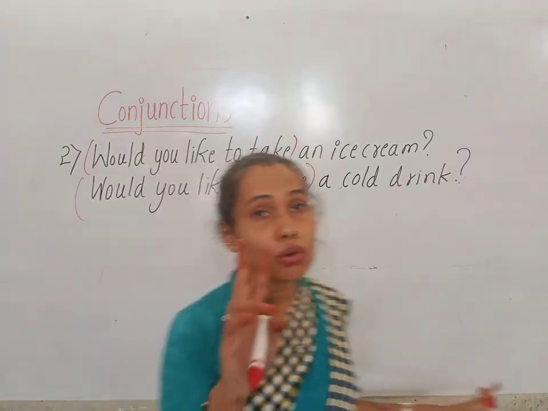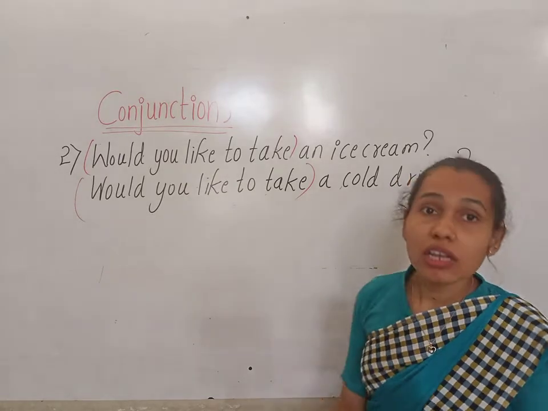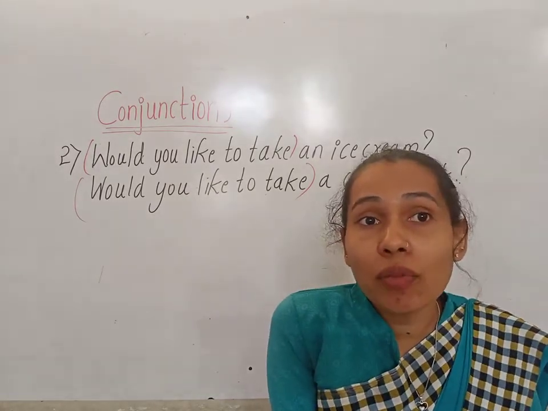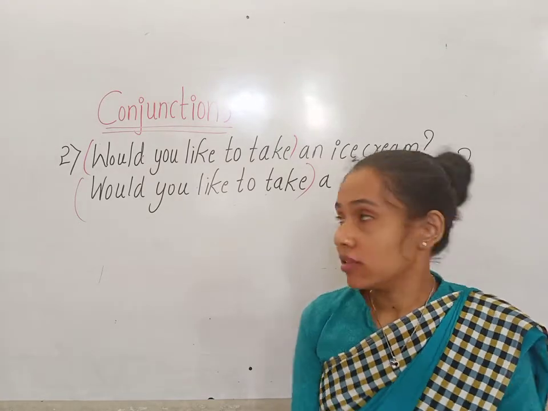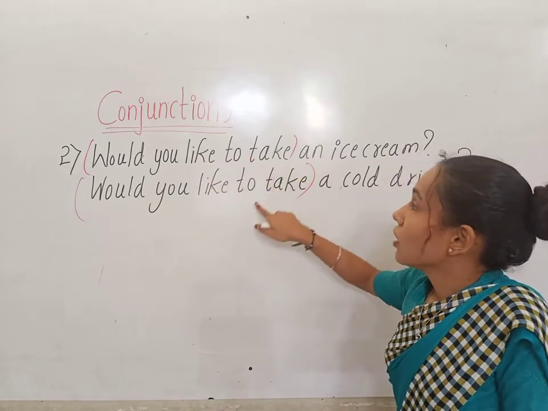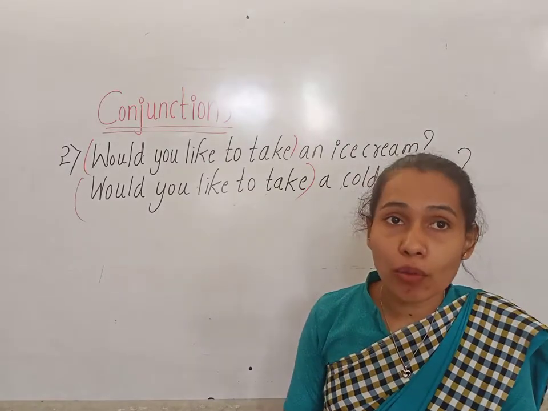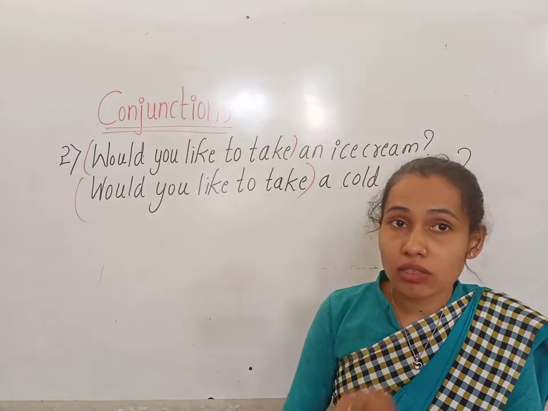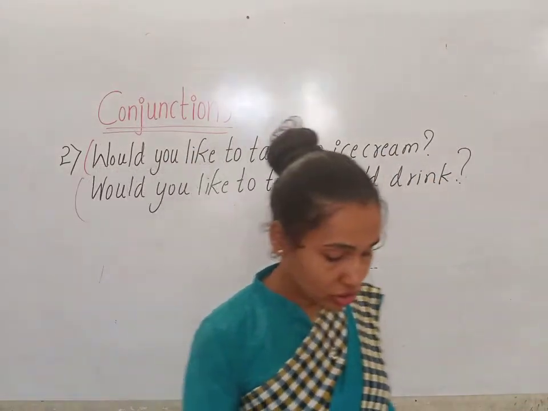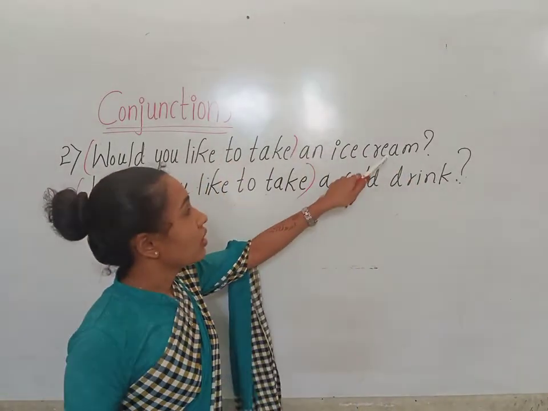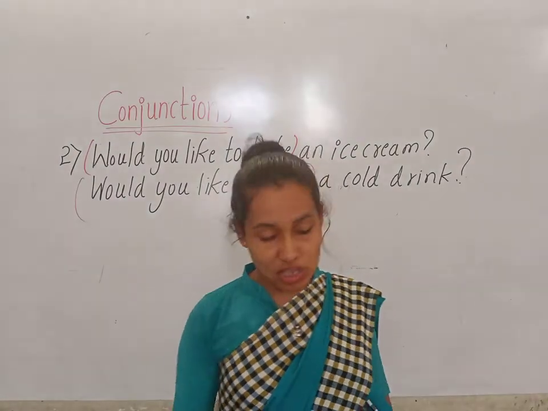So here there is the same common thing in the two sentences. So we don't need to use the common sentence twice. Okay children, we can ask only once. Would you like to take and would you like to take? These two are the same. They are common. So we don't need to use them twice. We can use them only once in the sentence by adding the conjunction. For the choices, here ice cream and cold drink, we have to use the conjunction or, children.